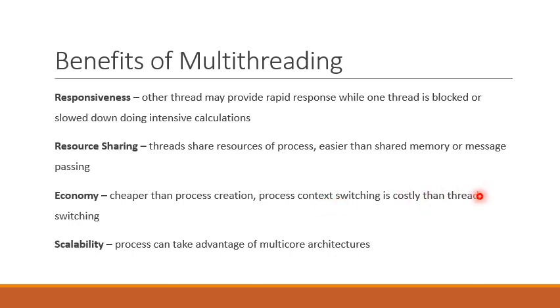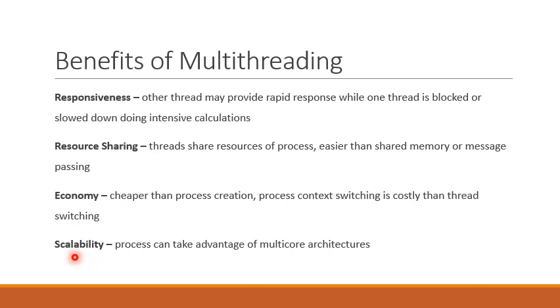Whereas in the case of a thread, if we have to switch from one thread to another thread of the same application, this is a lot easier as compared to process switching, because the context of a thread is small compared to the context of a process. So it will take less time to switch between threads as compared to switching between processes.